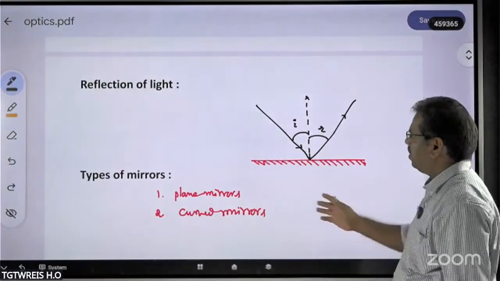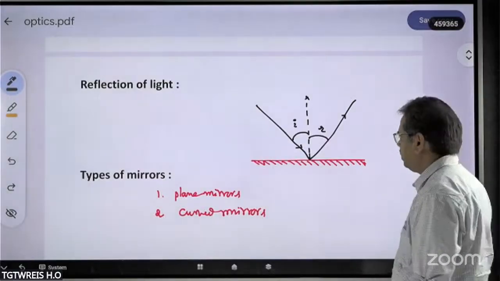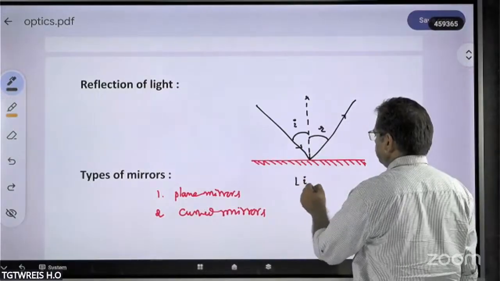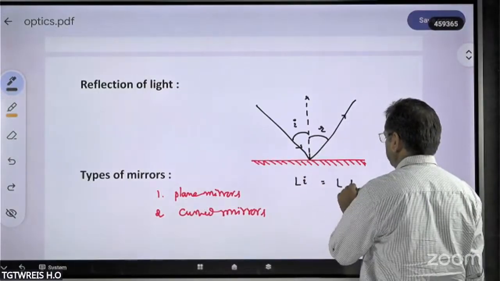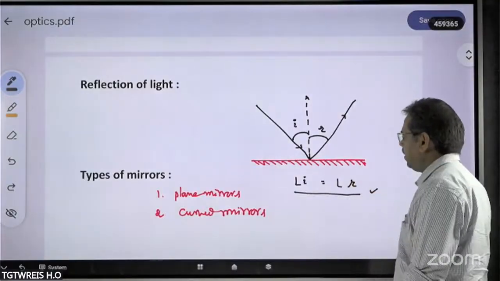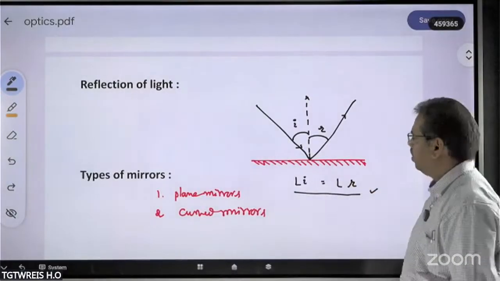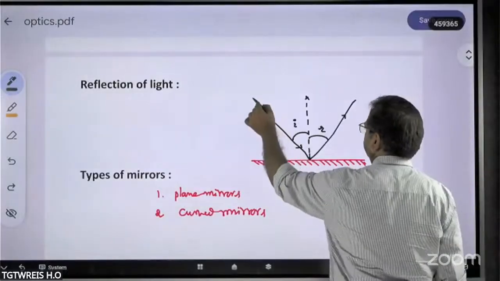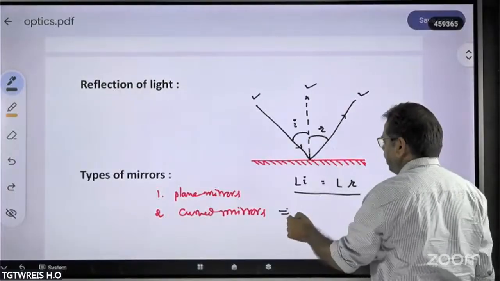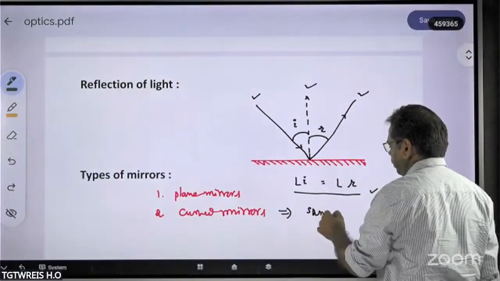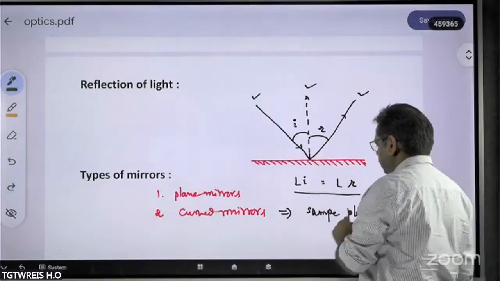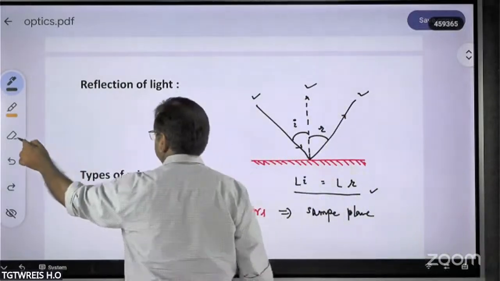So what are the laws of reflection of light? Very, very simple. The angle of incidence is equal to the angle of reflection: angle i is equal to angle r. And the incident ray, the reflected ray, and the normal all lie in the same plane.